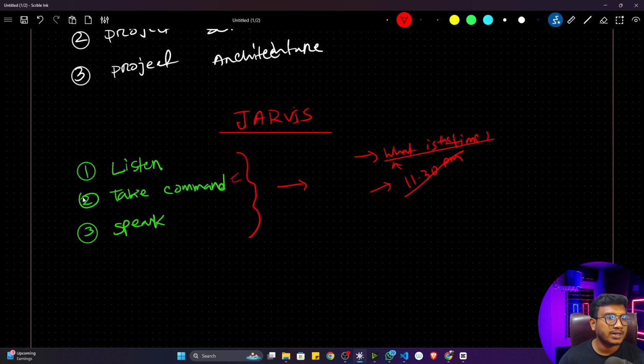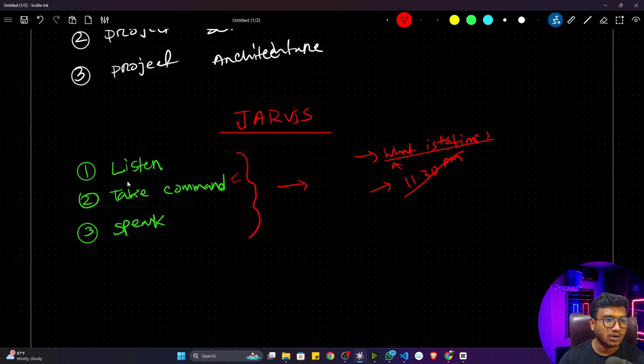Here we'll be implementing some main components of our project: the listen, the speak, and the take command function. You can see listen and take command are actually the same entity, because if my system wants to take any command, first of all it has to listen to that command. I'm giving a voice command, and the system has to understand it. This is called speech recognition. My system has to recognize whatever I'm saying.